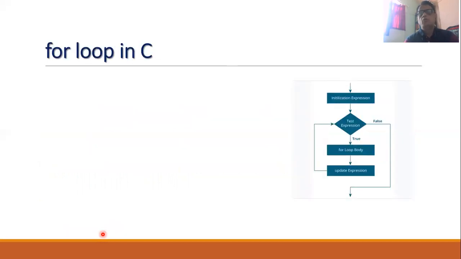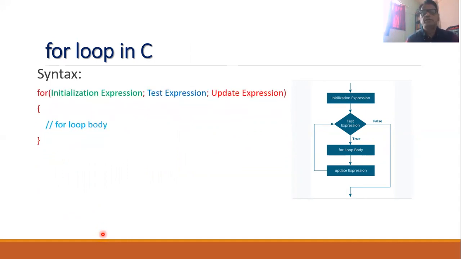So let us now go to the first loop, and that is the for loop. Whenever we understand any programming structure, we need to understand two things: the syntax associated and the semantics associated. So let us first understand the syntax of the for loop.